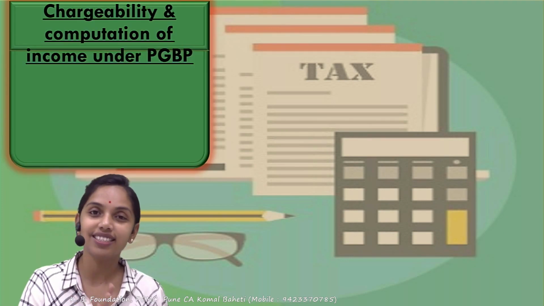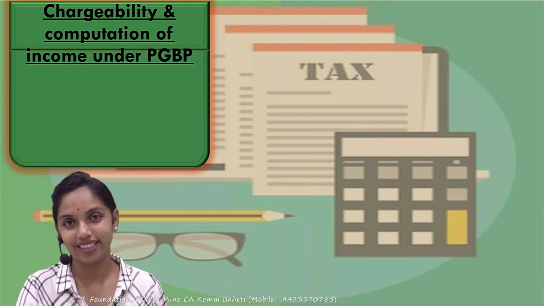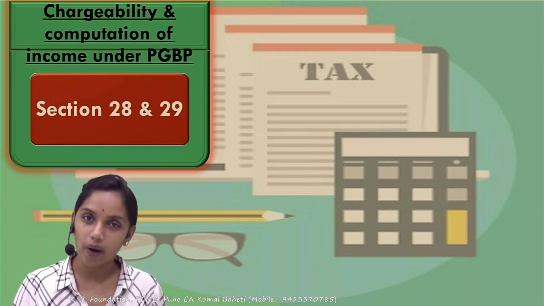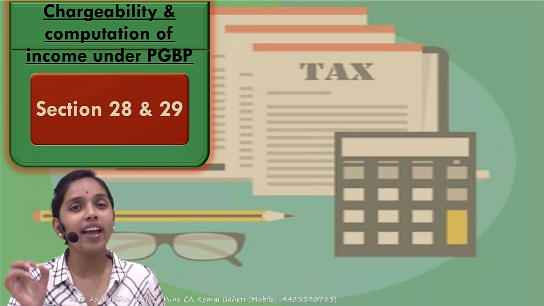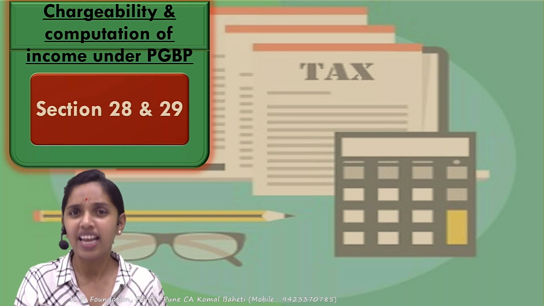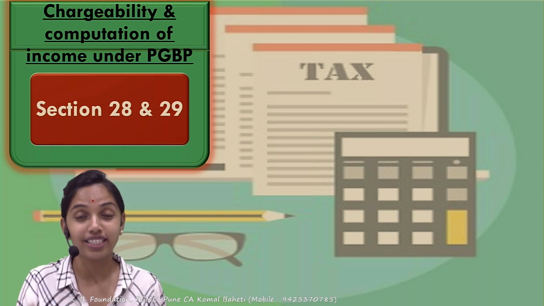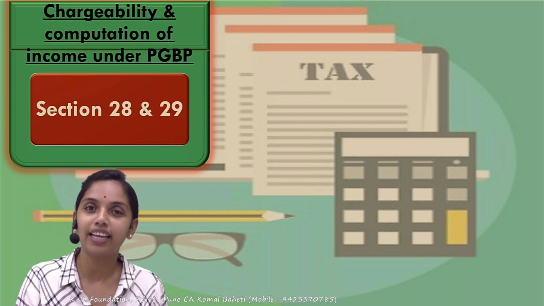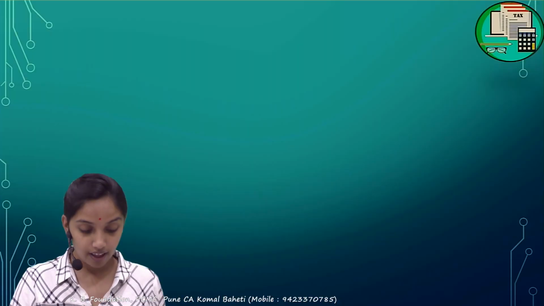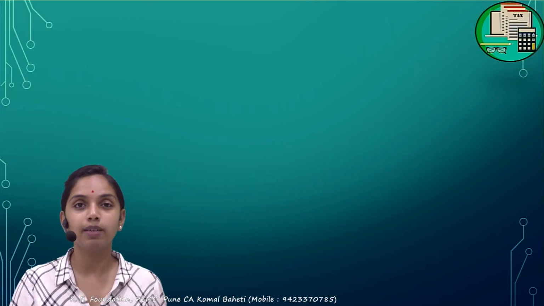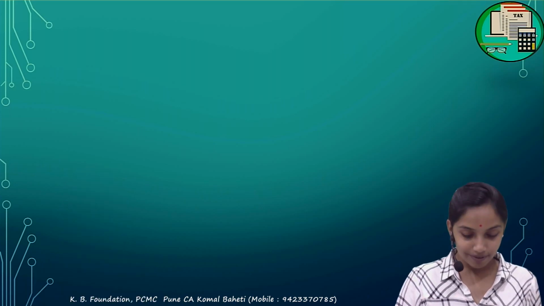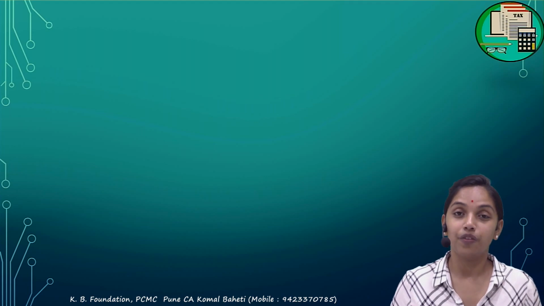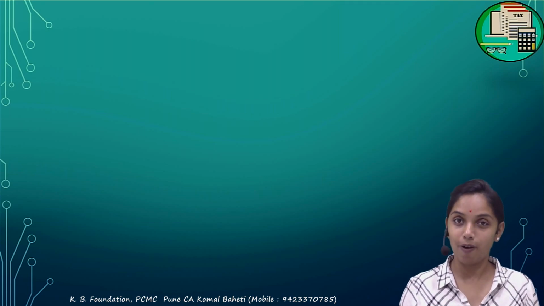What is the function and the chargeability and the computation, and that is given under Section 28 and 29. Section 28 talks about the chargeability, when income is to be taxable under the PGBP, and Section 29 talks about the computation, how to compute the profit or gain under this head. The next one, the chargeability, is one of the important ones, because chargeability will decide whether the income is to be taxed under the PGBP or not.